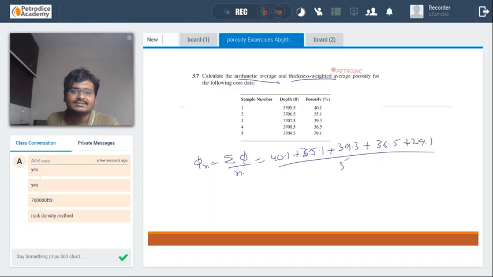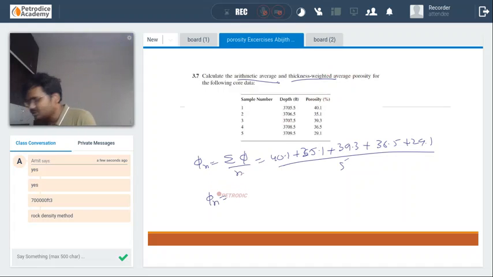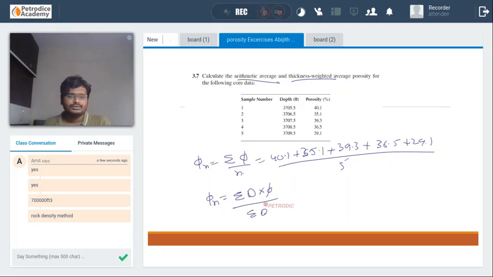Guys, in this particular scenario, to find the thickness weighted average, phi n is equal to, instead of using the thickness, we can directly use the depth. Depth into porosity divided by sigma d. That's it. Sigma d into phi divided by sigma d. That will give you the thickness average.